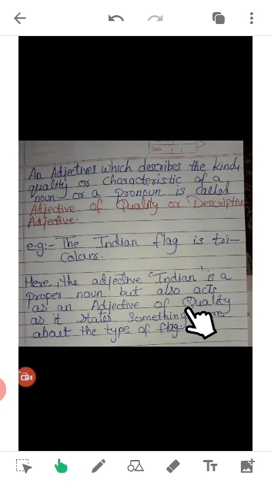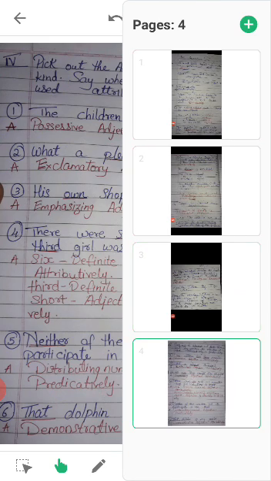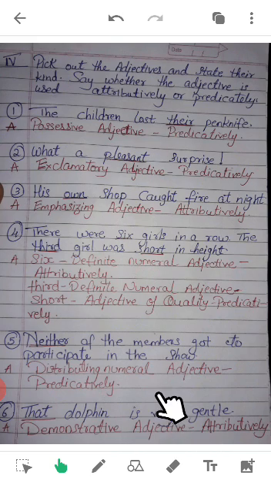These are more definitions about the adjective of quality or descriptive adjective. Examples are here, so write it properly in your notebook. After this there is an exercise. You have to write down that also. These are 6 sentences I give you. In them, pick out the adjectives and state their kind.